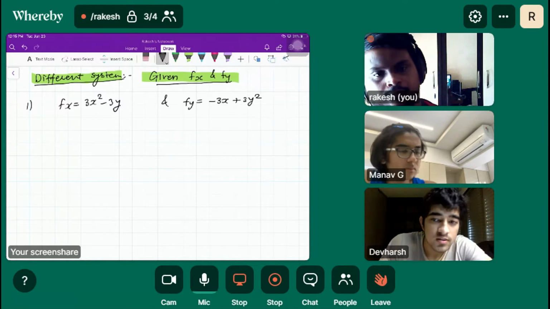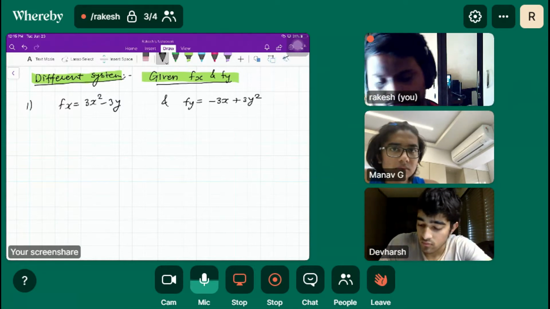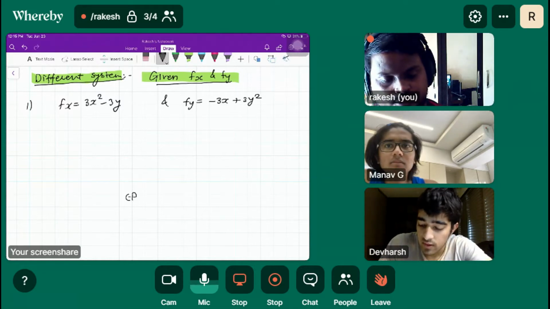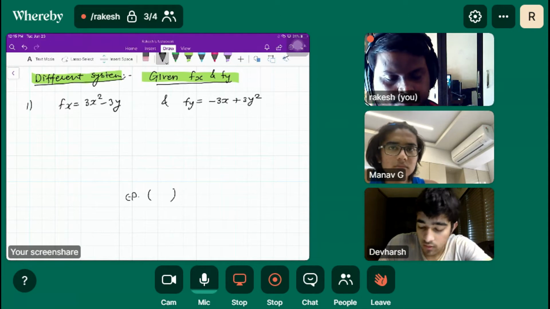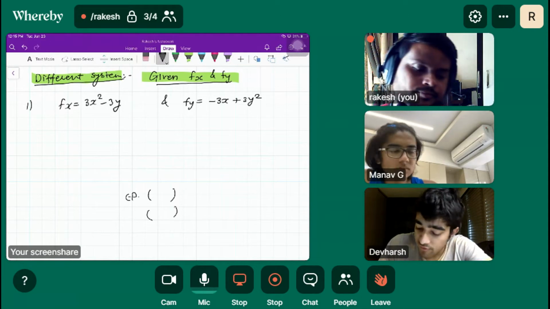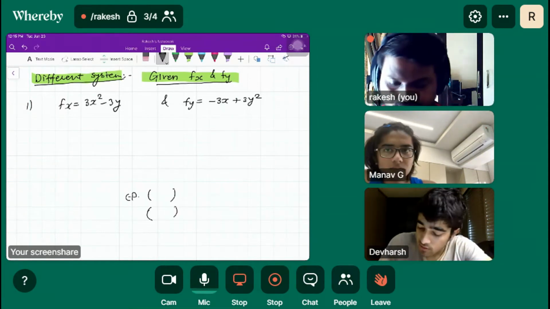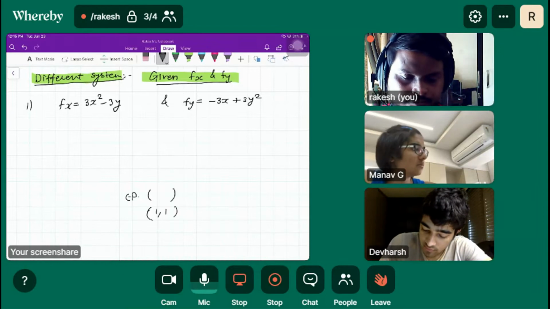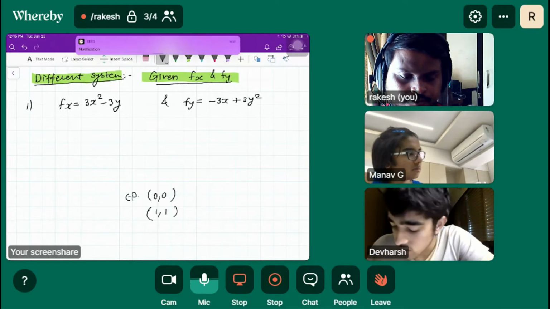So there are two options. So what are the critical points you got? 1 comma 1 is one option, and 0 comma 0 also.